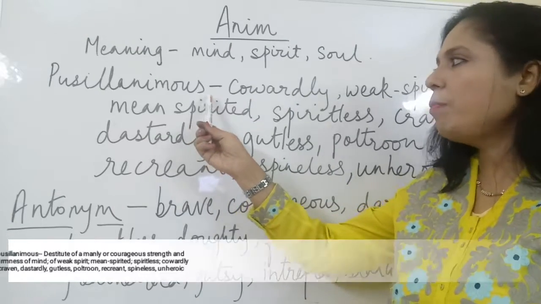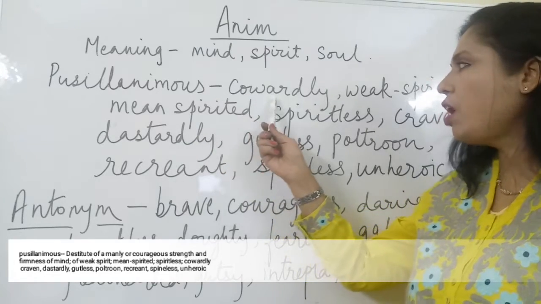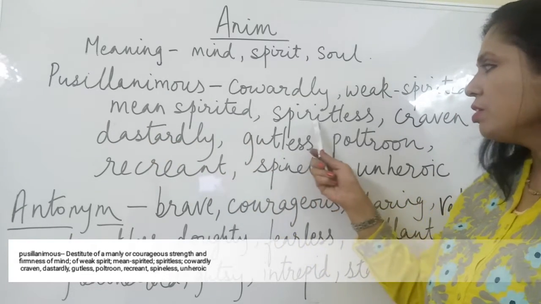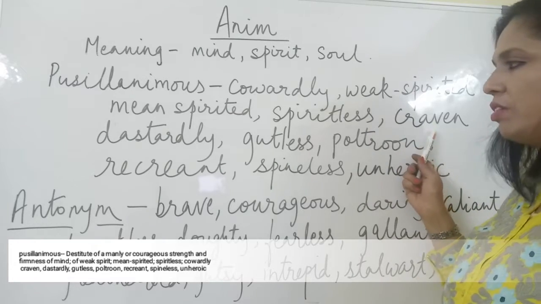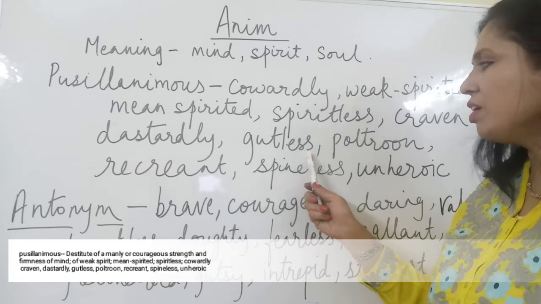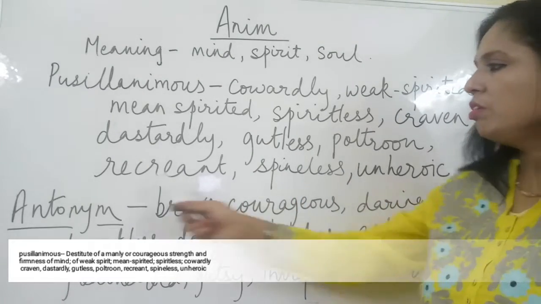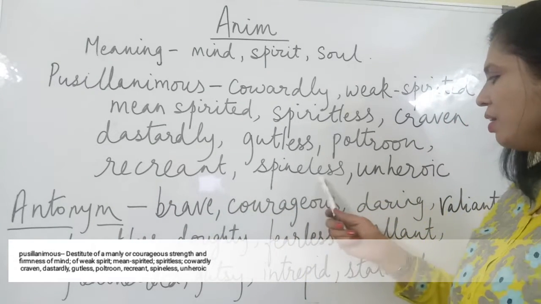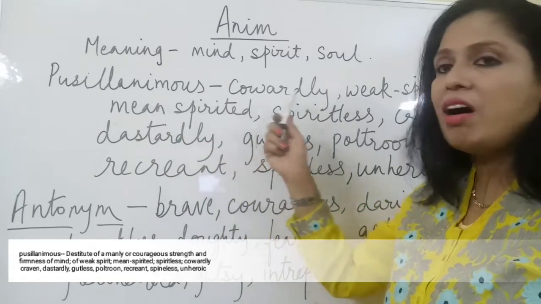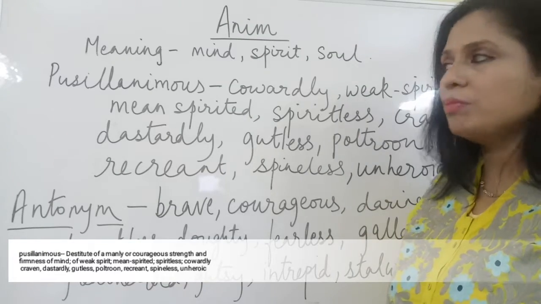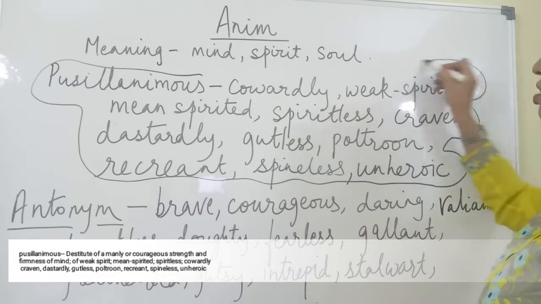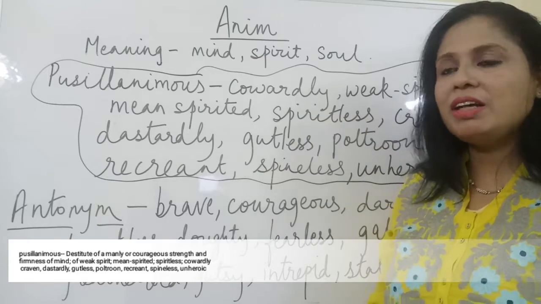Pusillanimous means a person who is a coward, cowardly, weak-spirited, mean-spirited, spiritless, craven, dastardly, gutless, who doesn't have guts at all, a poltroon, recreant, spineless, unheroic. So these are the words that are also synonymous and hence a word group. So one who does not have courage is a pusillanimous person.